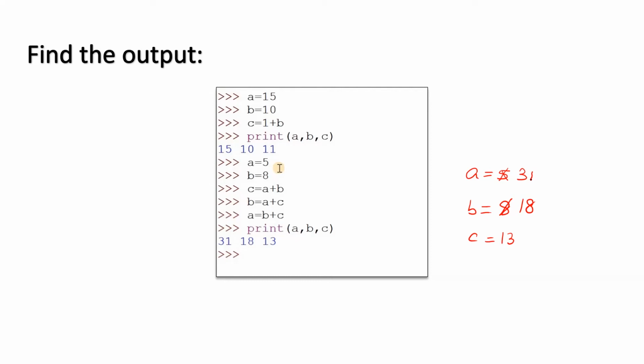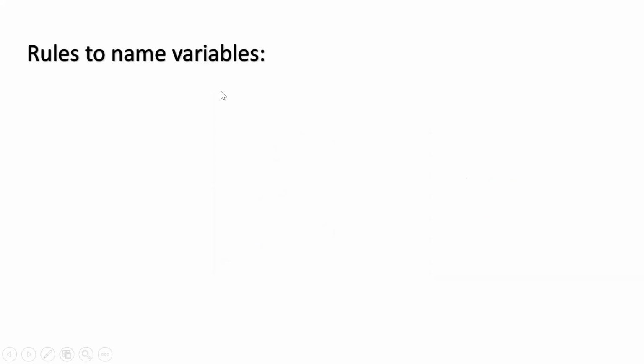Okay, sir, got it. Good. Now, it is not that we can use any name as a variable. I used A, B, C, bus, car, truck. Can a variable be any name? No, there are certain rules which have to be followed to form variable names. Otherwise, the variable name will be invalid.